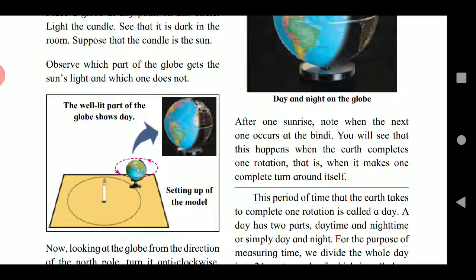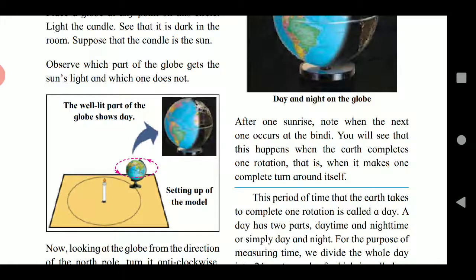You will see that this happens when the earth completes one rotation. That is, when it makes one complete turn around itself. We will see the bindi has come back to its original position.